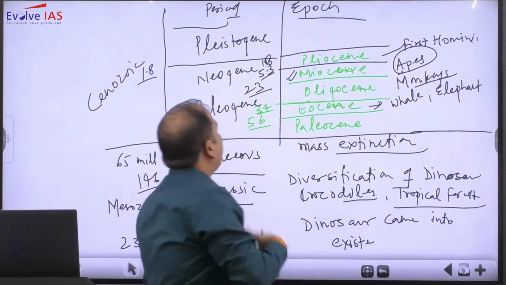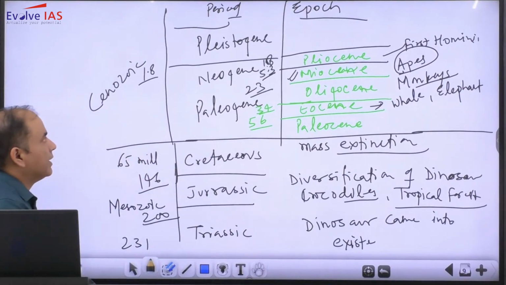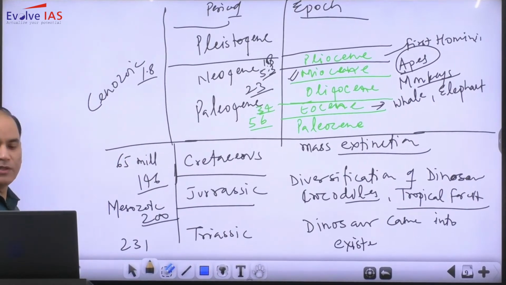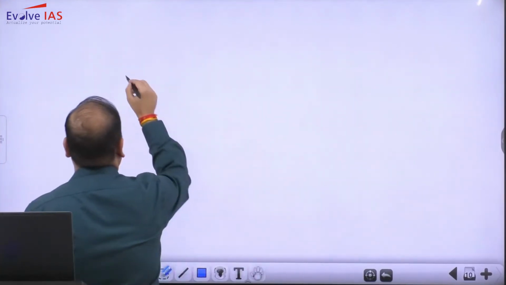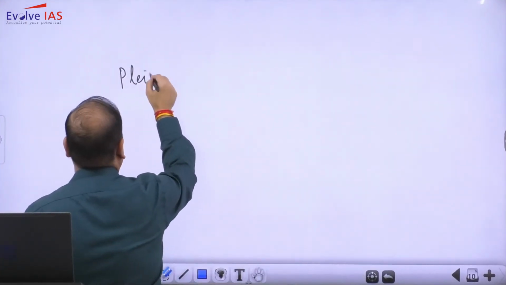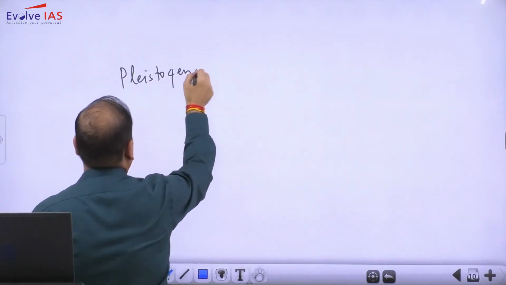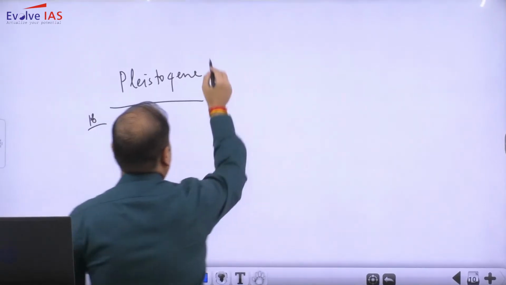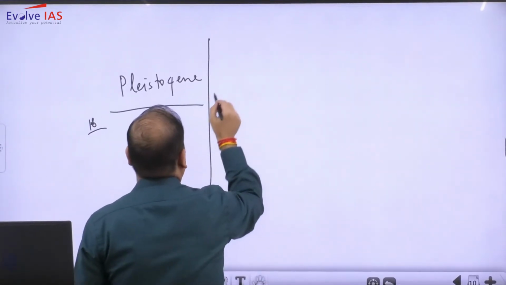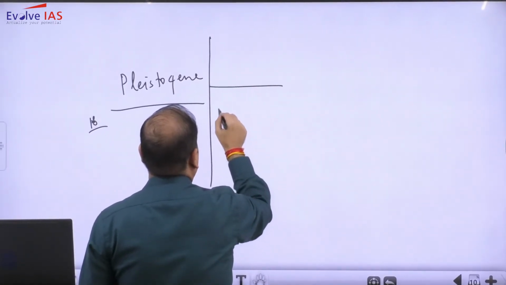Alright, now after this we have the two epochs, that is Pleistocene and Holocene. Pleistocene has a further subdivision, so I will write here. Pleistocene is starting from 1.8 million.